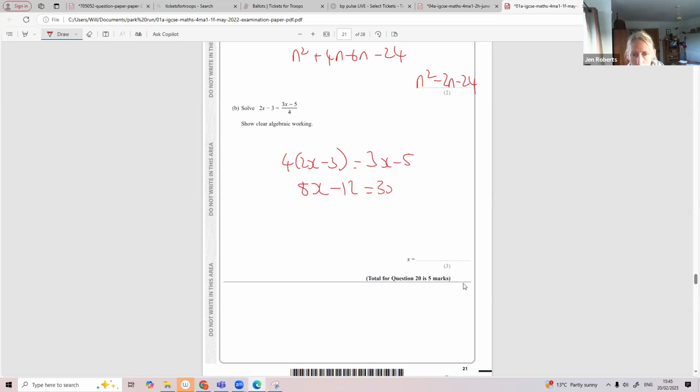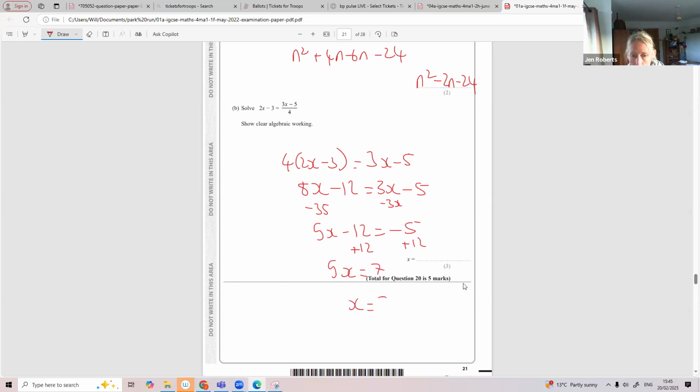Which side has the least amount of x's? 3x. I'm going to take 3x off both sides. You take 3x off here, you're left with minus 5, don't forget. Then I'm going to add 12 to both sides. Minus 5, add 12 is 7.